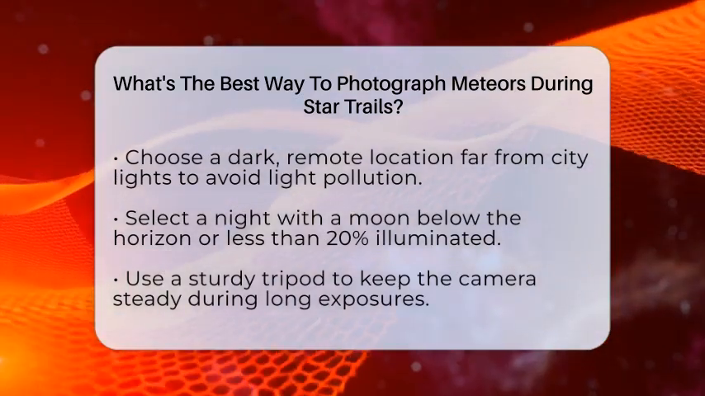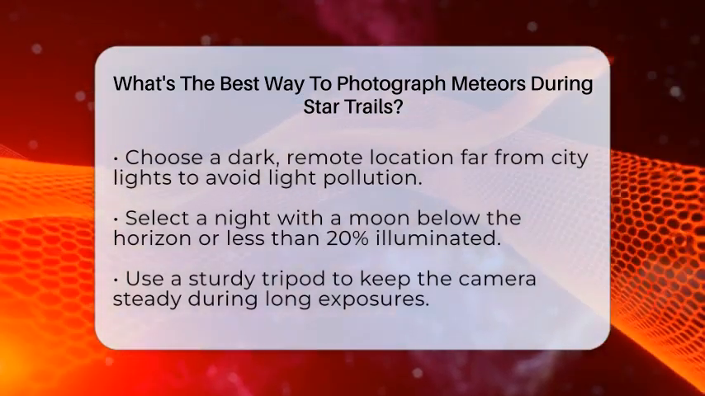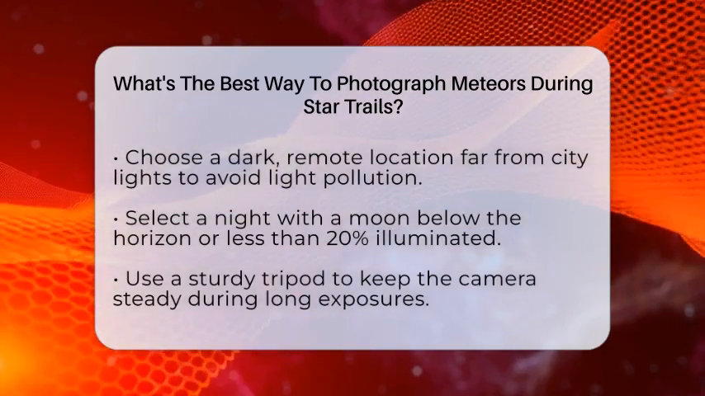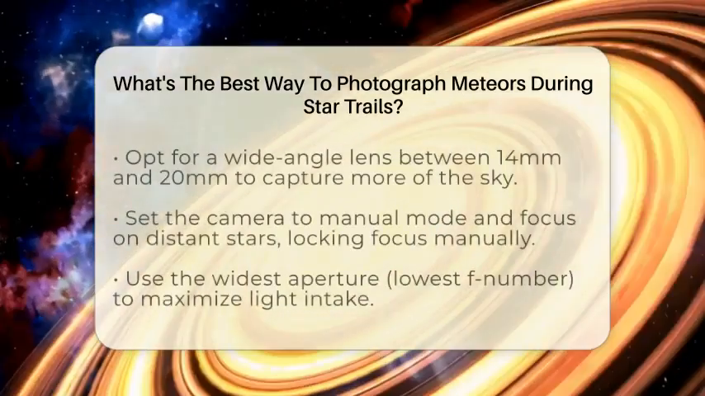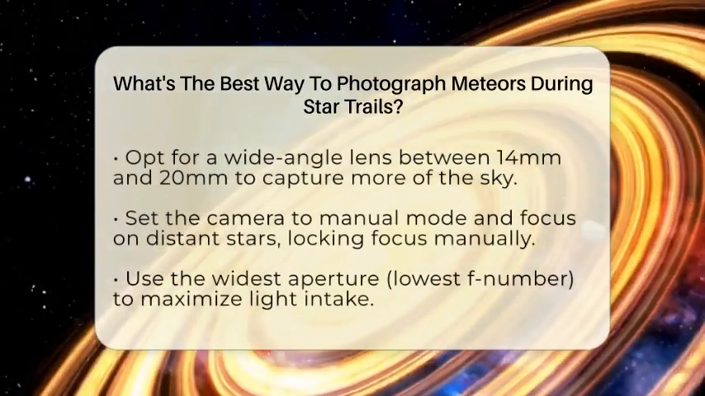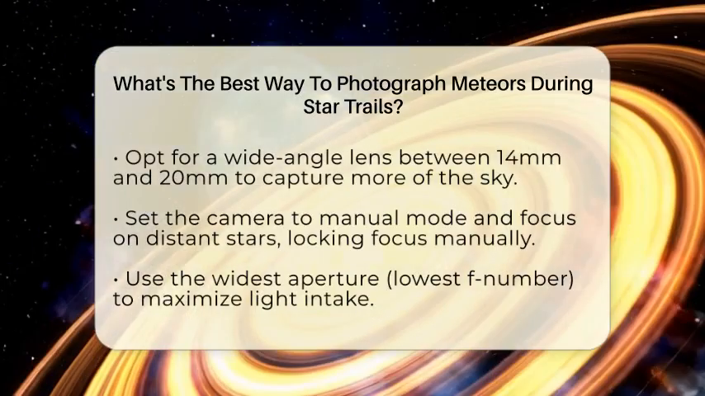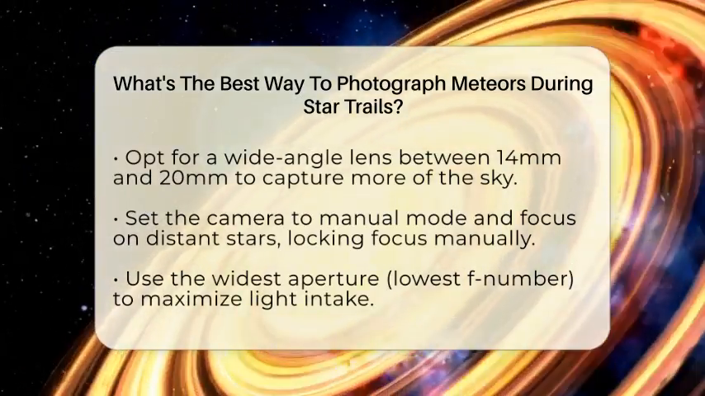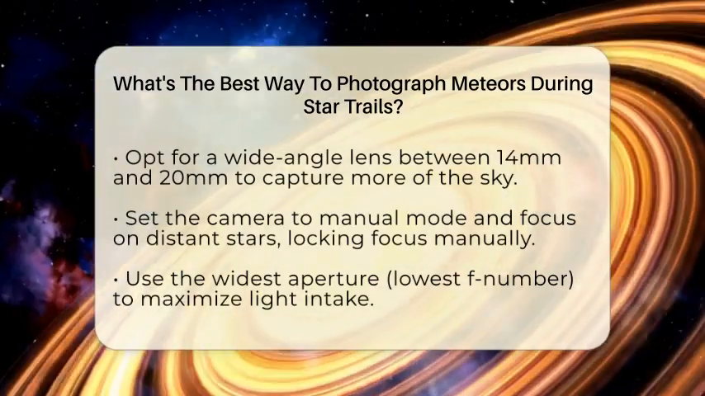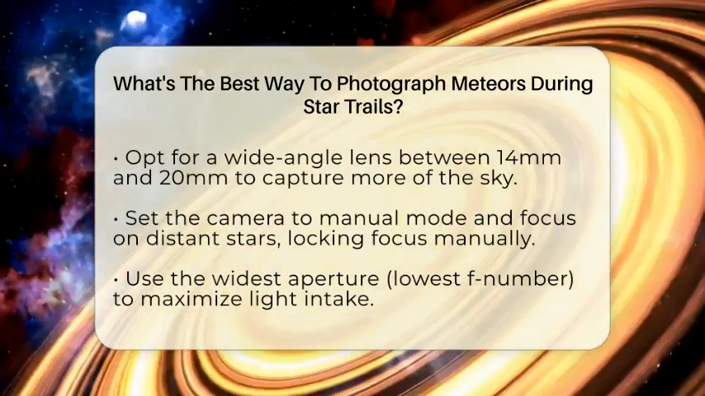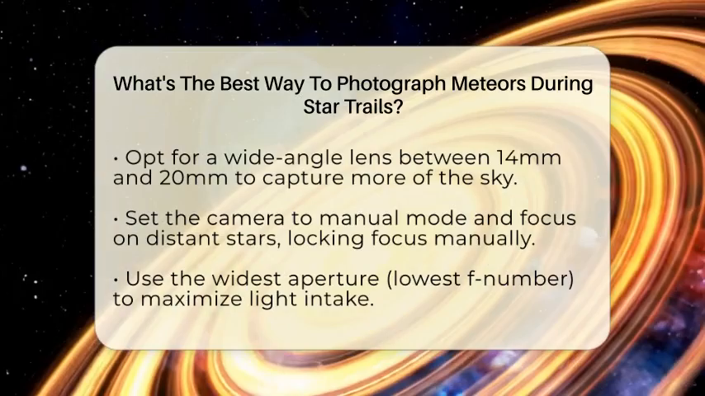Use a sturdy tripod to keep your camera steady during long exposures. A wide-angle lens between 14 and 20 millimeters is best because it captures a large part of the sky, increasing your chances of catching meteors and creating dramatic star trails. Set your camera to manual mode and focus on distant stars to ensure sharpness. Focus on a bright star or distant light and then switch to manual focus to lock it in.